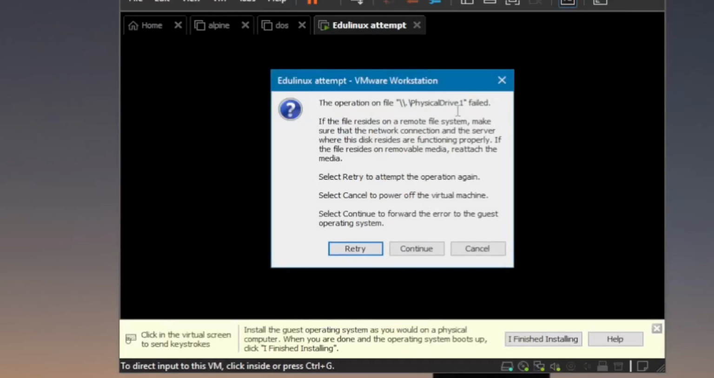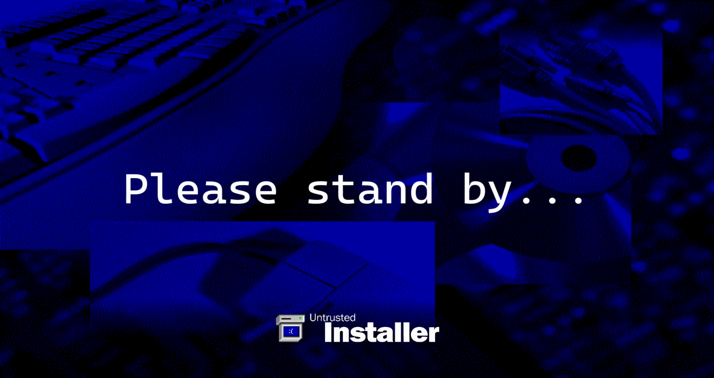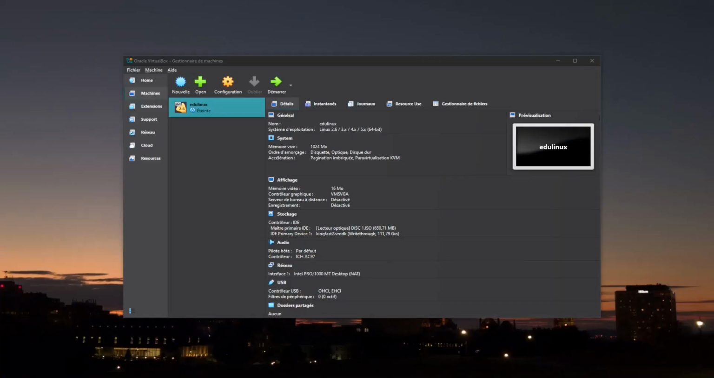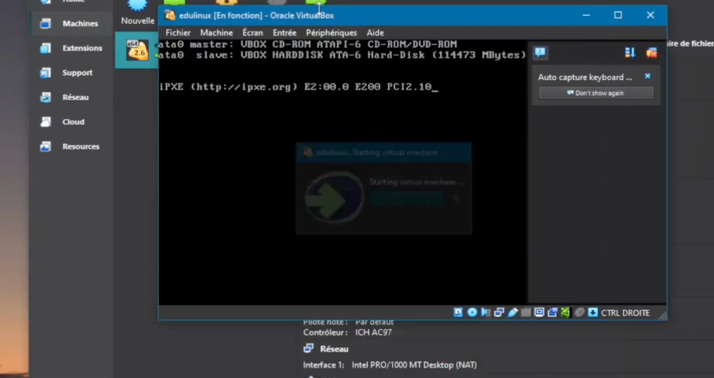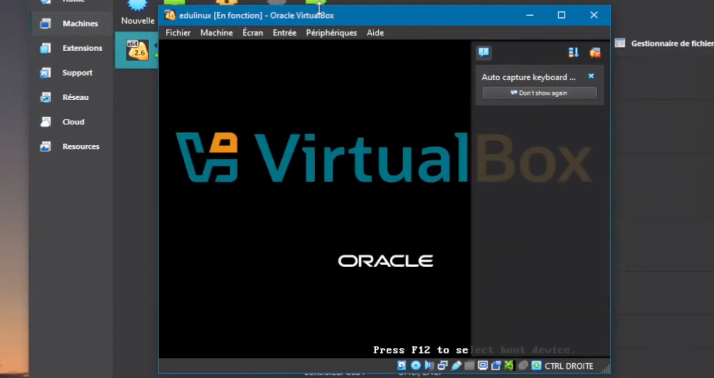Oh, what can I say? I got the Michael curse. Okay, plan D, same thing, but on VirtualBox. And let's hope for the best.